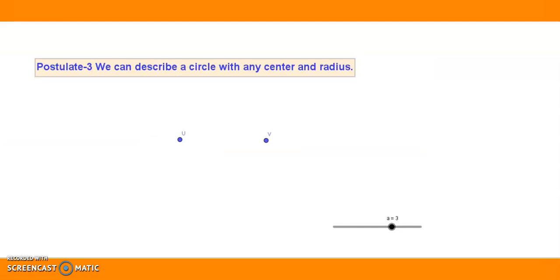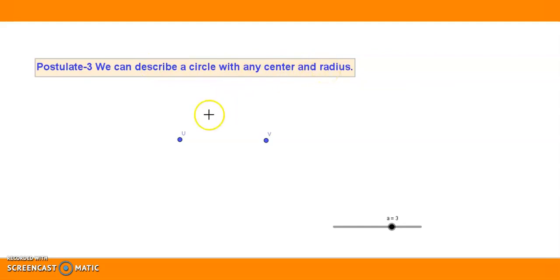Let us see postulate 3 given by Euclid. We can describe a circle with any center and radius. That is, if a center and a radius are given to us, we can draw a circle. That is the meaning of this statement. This postulate 3 says that we can describe a circle with any center and radius.